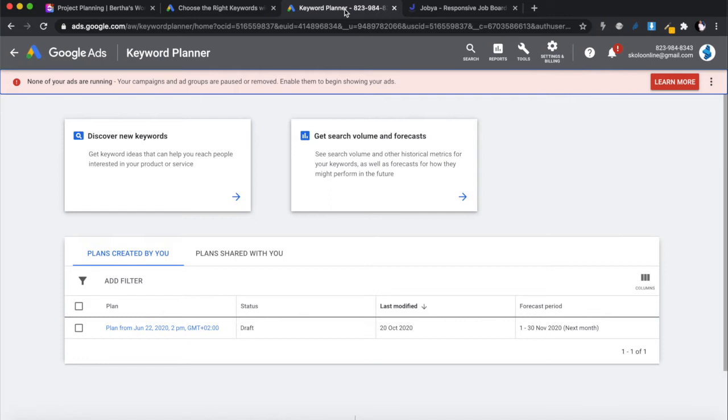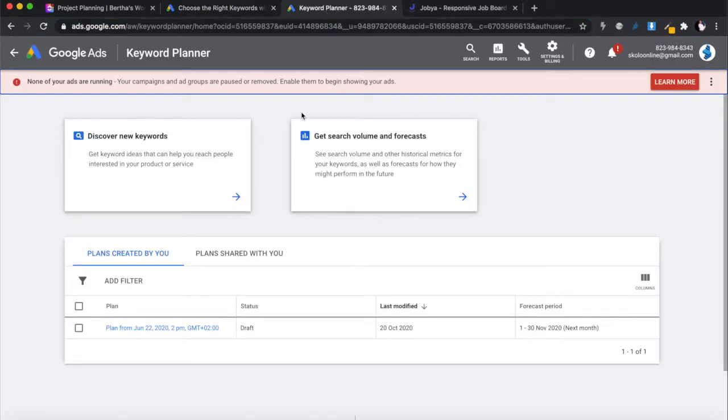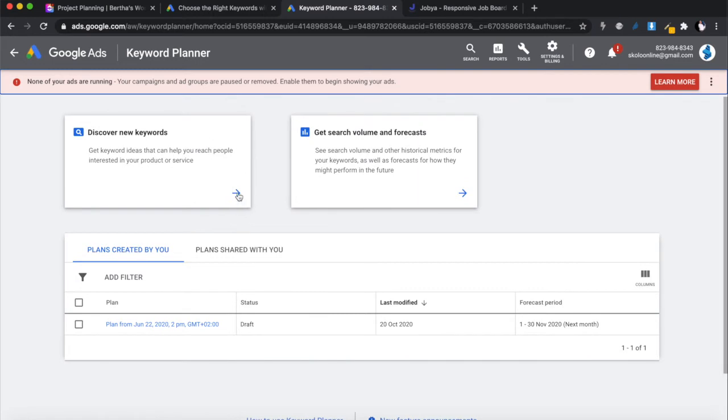So, SEO keywords. For keyword planning, I like to use the Google Keyword Planner. I don't know if it's the best, but I like it because it's free, all right? And it's free if you have a Google Ads account. You can't access the Keyword Planner if you don't have an active Google Ads account with at least one paid ad in it that you've used, even if you've canceled it later on, but then you'll be able to use the Keyword Planner. So you can just go to Google, search Google Keyword Planner, and it will take you to this link over here, and then you can click on Go to Keyword Planner, and then you can start discovering your keywords.